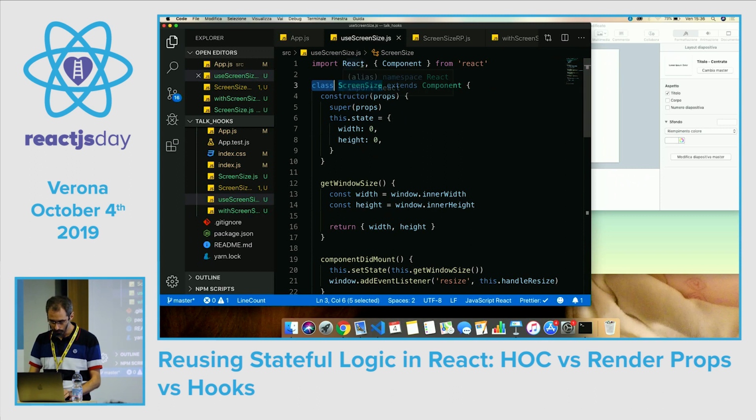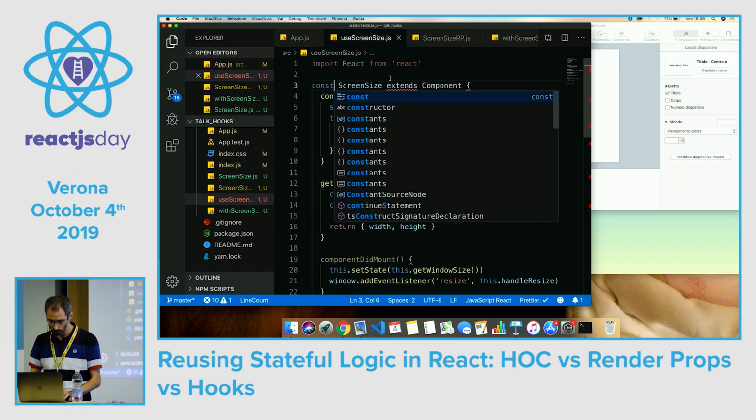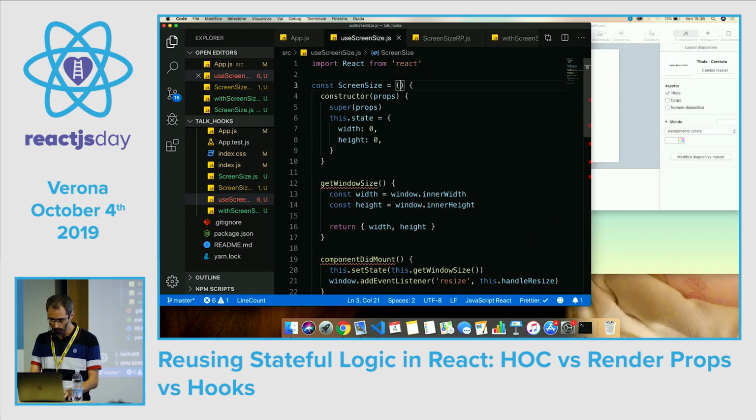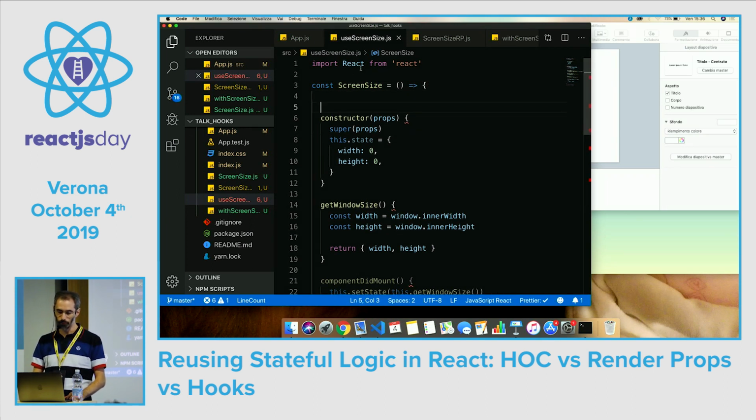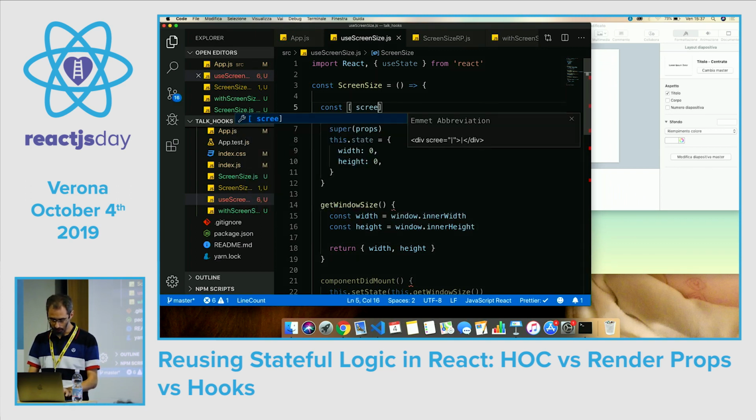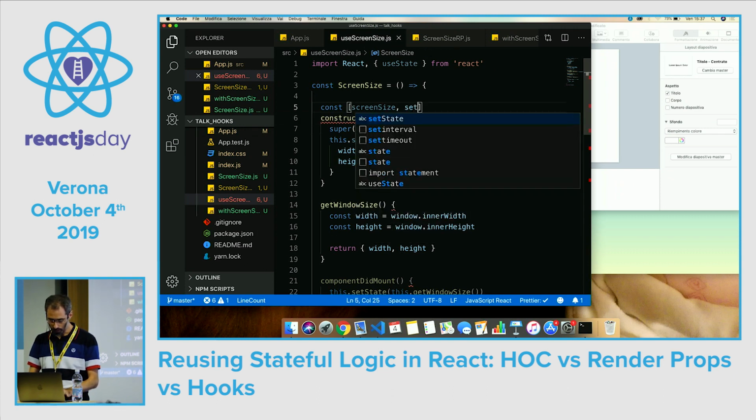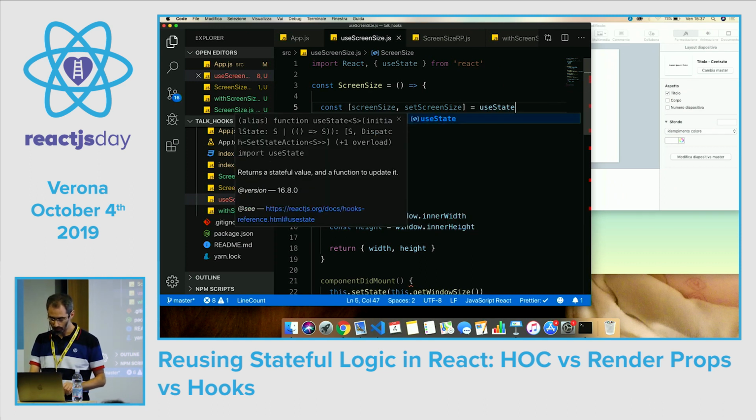So let's do it. Instead of this constructor, we'll use useState, the useState hook from React, so that we may do something like this: const screenSize, setScreenSize equals useState.